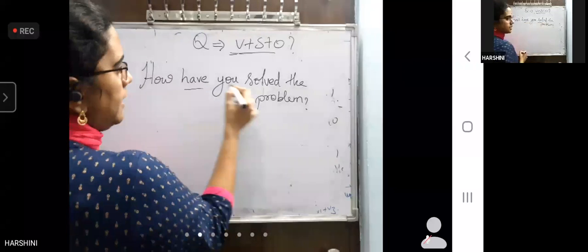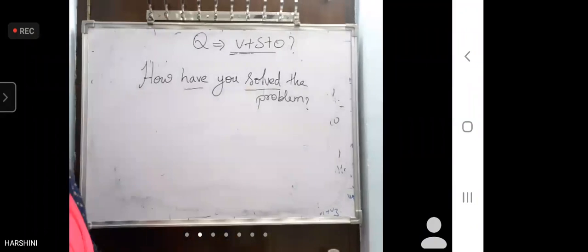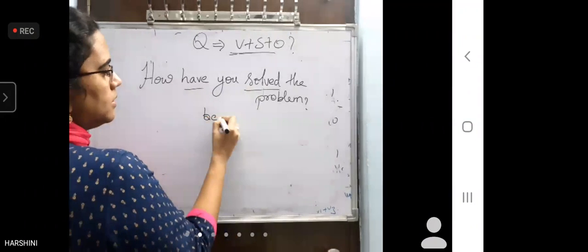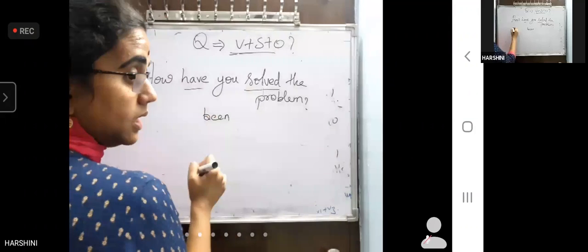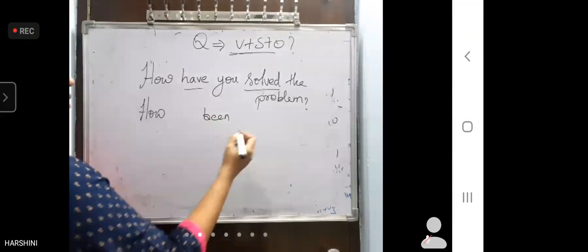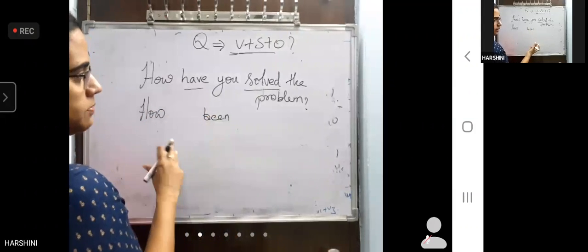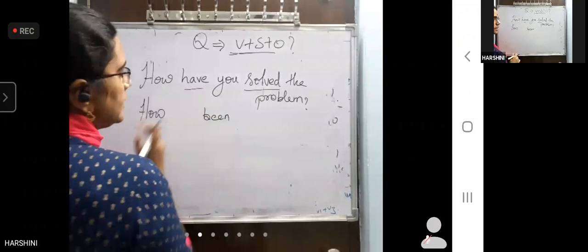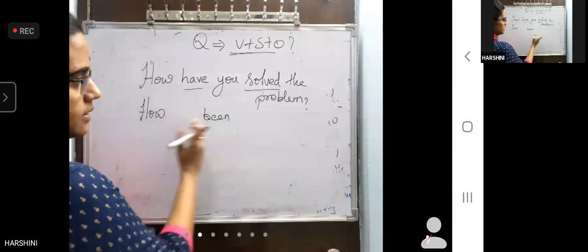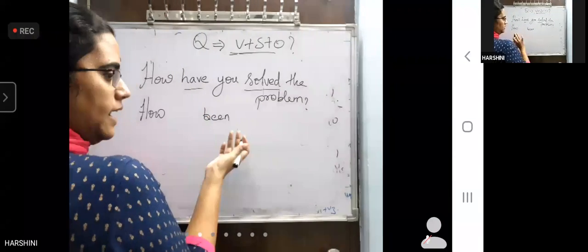Have, solved. Which tense is that? Present perfect. What to be used in present perfect? Be. Been. Okay. Now, how will be how only? How, been. How has? Or let us see. Let us verify. Let us not immediately write has or have. Let us verify and write. So, let us write this at last. Rest we write: How dash been. Okay, either have or has, whatever.